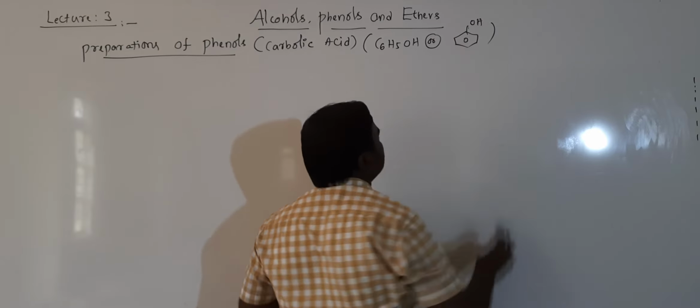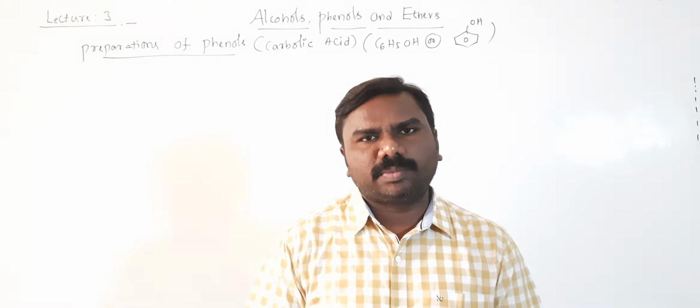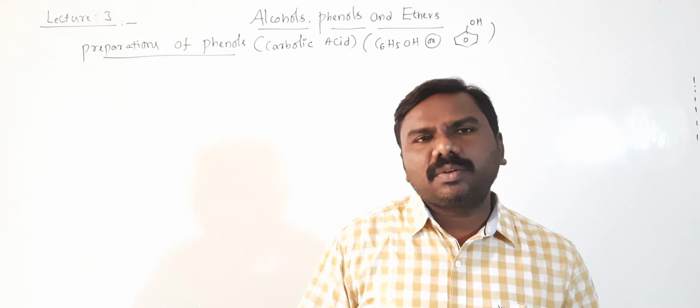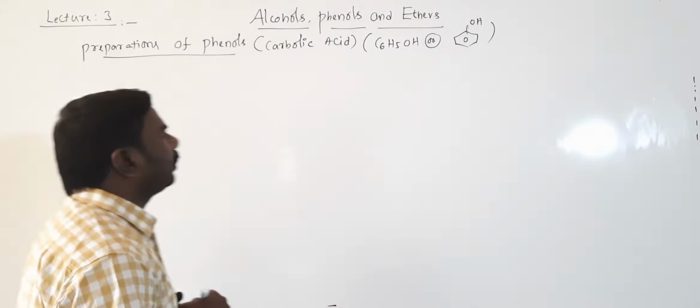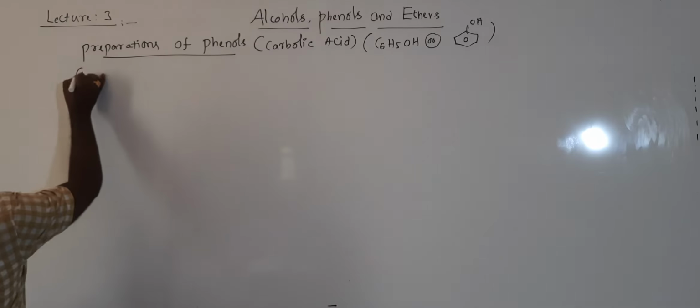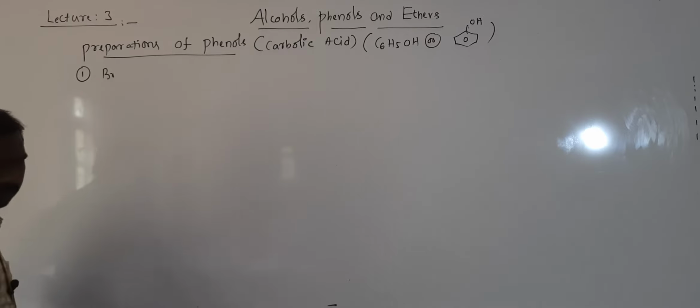Getting students? So generally phenol is prepared nowadays commercially in large quantity from benzene and their compounds especially. So we'll start one by one. The first preparation of phenol is from halobenzene, from chlorobenzene.